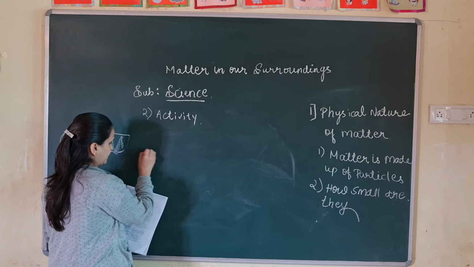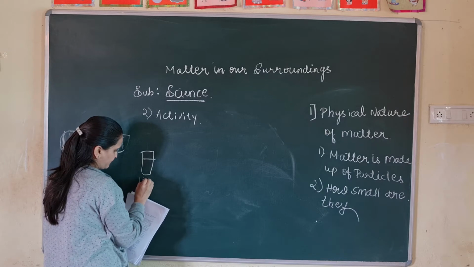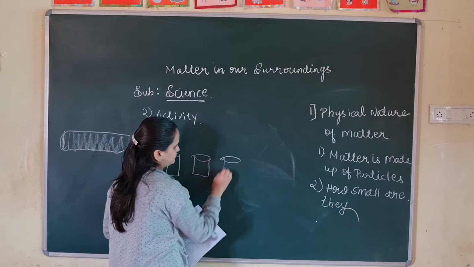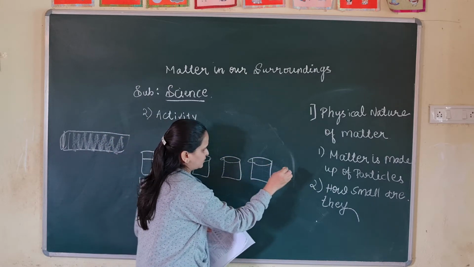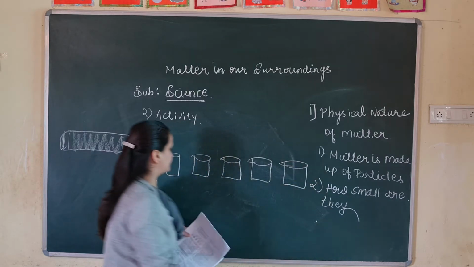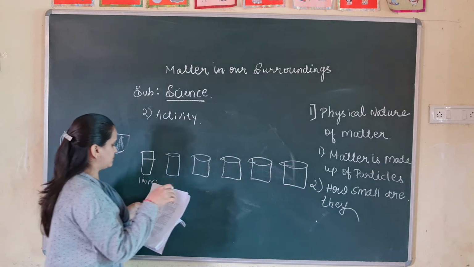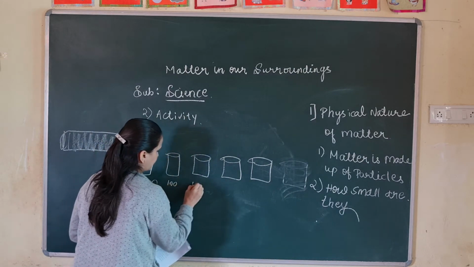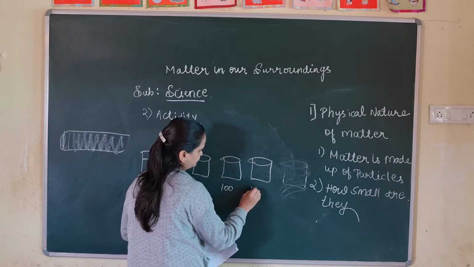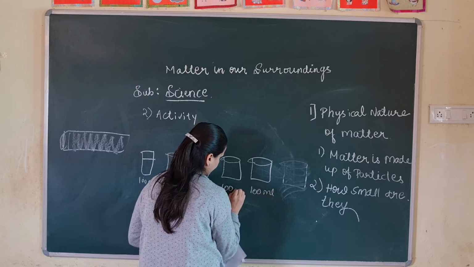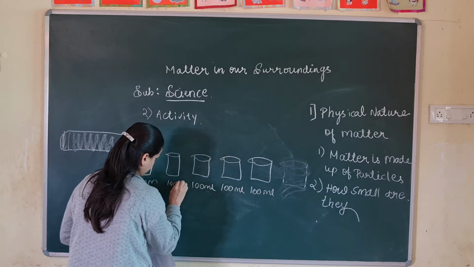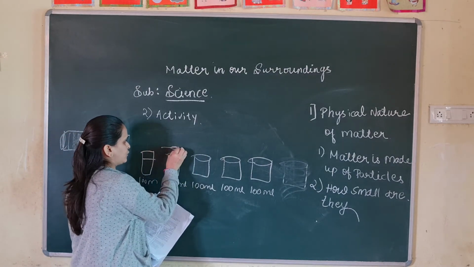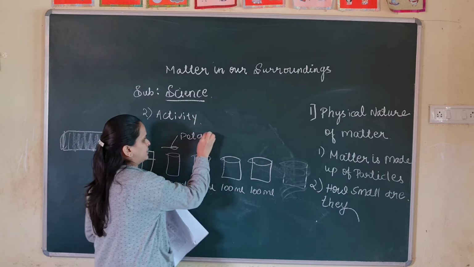So we are taking a 100 ml beaker again. Why I am drawing these beakers, you'll come to understand soon. We are taking 100 ml here, and what we are adding, children, is a spoonful of potassium permanganate.